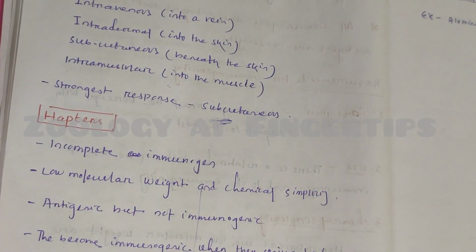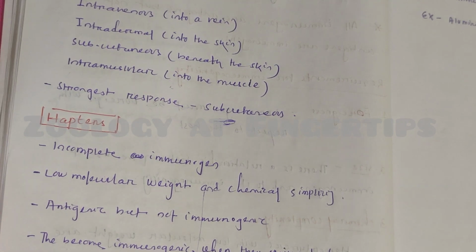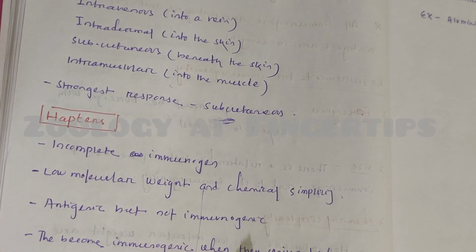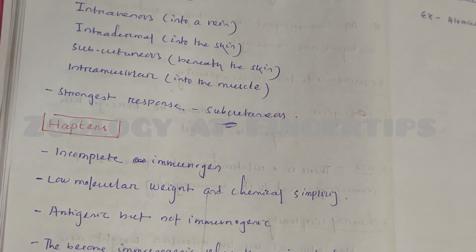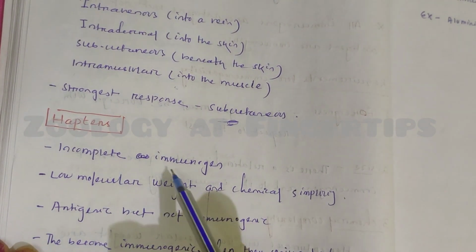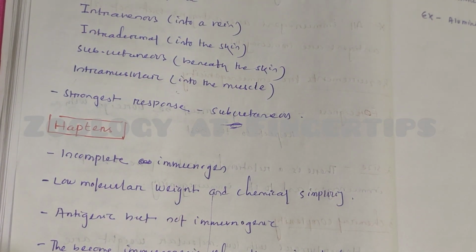Then what are haptens? Haptens are incomplete immunogens. They cannot produce an immune response because of their low molecular weight and chemical simplicity. They are antigenic but not immunogenic. In order to produce an immune response, they are conjugated with a high molecular weight carrier protein. When they are conjugated with protein, they produce an immune response. So haptens are incomplete immunogens, but when they bind with some carrier protein, they produce an immune response.